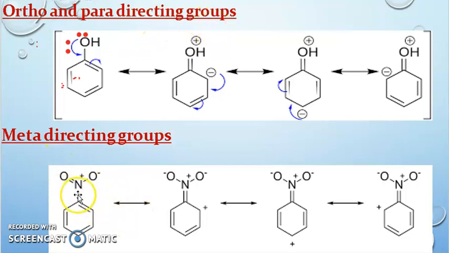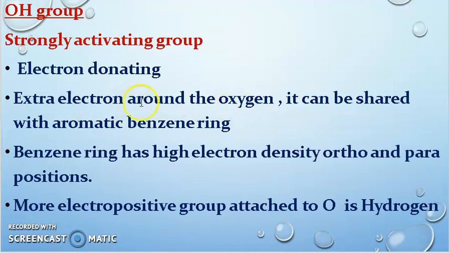About the meta position, I have given the example of the NO2 resonance structure. If you see here, it is an electron withdrawing group, not electron donating. Here also in the meta position they have mentioned the two meta position resonance structures, if you can see. So that is why it is a meta directing group. This is the way the resonance structure will be for ortho and para directing. So let's come to the conclusion here.